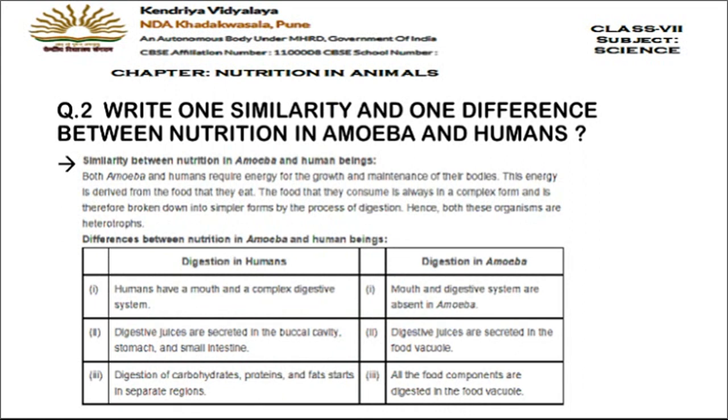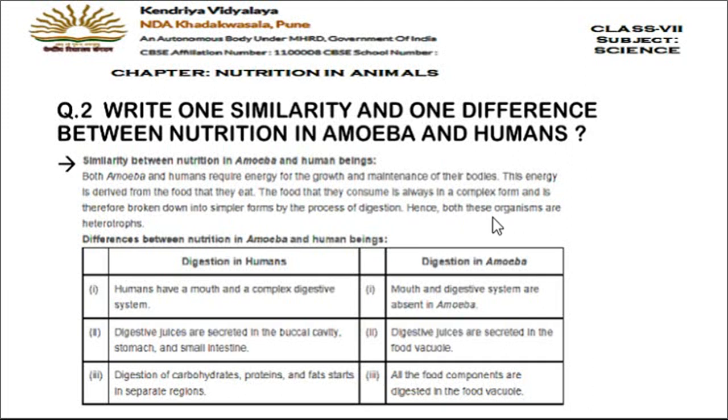Now write one similarity and one difference between nutrition in amoeba and humans. So in this chapter we have studied nutrition in humans as well as nutrition in amoeba. So here we have to write one similarity and one difference. Fine. So first let us discuss the similarity. Both amoeba and humans require energy for growth and maintenance. Okay, this is the requirement, that amoeba also needs energy and humans also need energy. Now this energy is derived from the food we eat. Amoeba also gets energy from food. Humans also get energy from food.